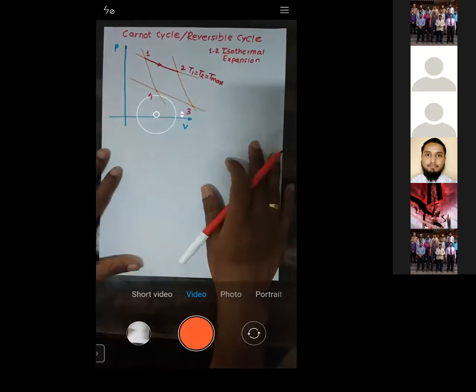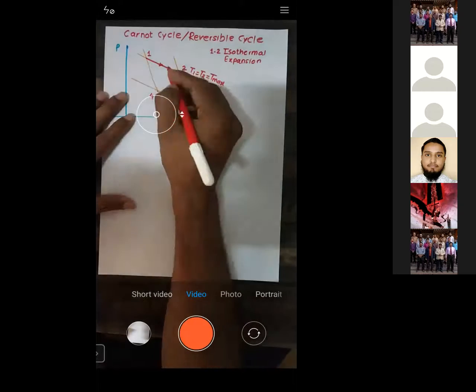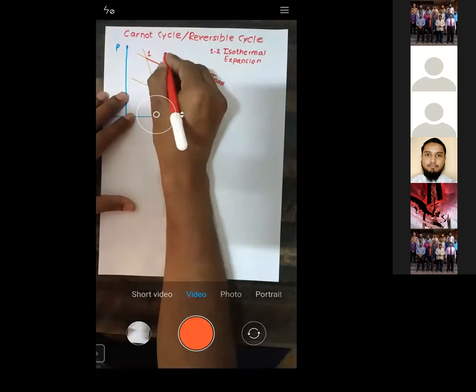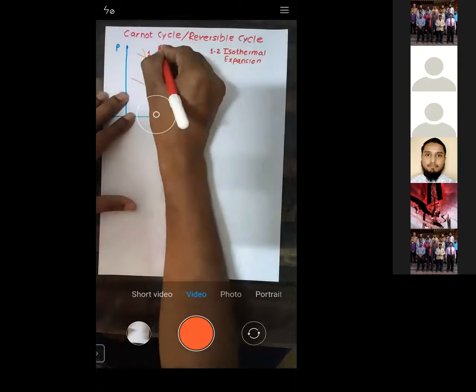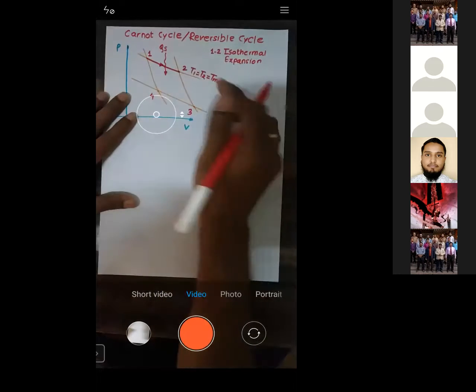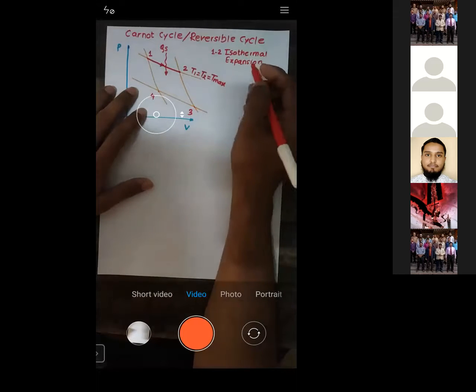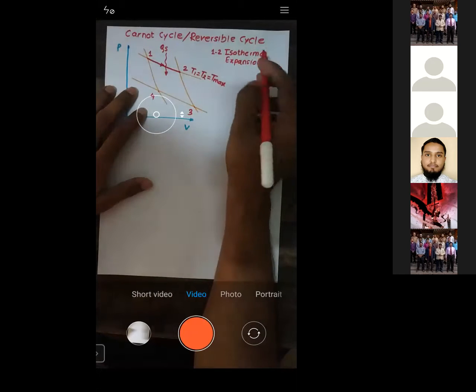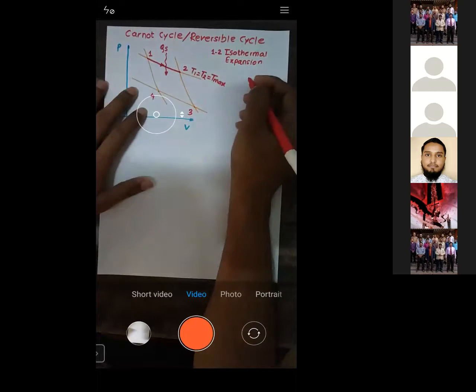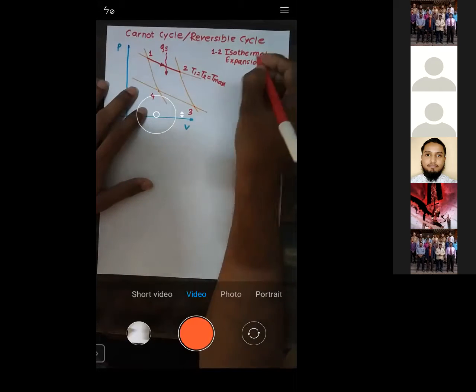Now what we are doing during 1 to 2 is we are going to supply heat. You can see here during process 1 to 2, heat is supplied. How much heat is supplied? QS amount of heat is supplied. So this is also known as isothermal expansion, or it is also known as isothermal heat addition.